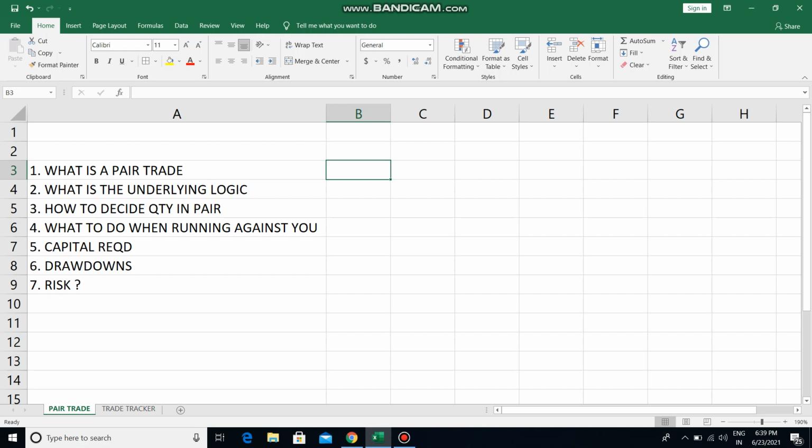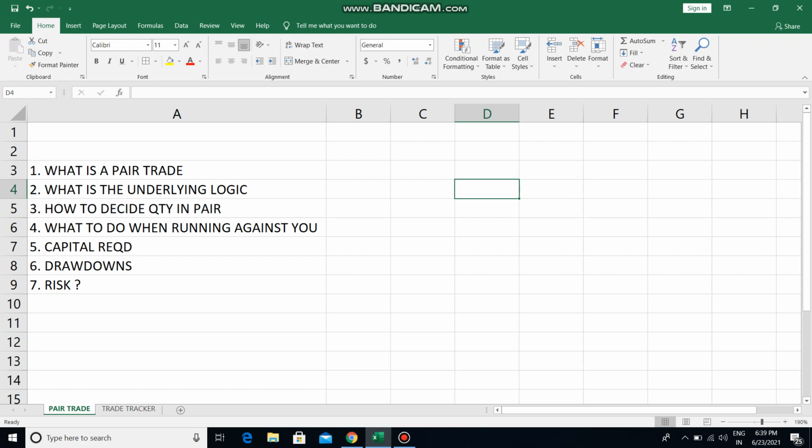The other important bit is how much quantity should we be trading in a pair. Because this is a futures trade, obviously we are trading in lots. So for example, let's say there's a pair Nifty and Bank Nifty. I'll use this example today in the video. It's a very simple example. Nifty and Bank Nifty we know largely move together, right? If Nifty goes up, Bank Nifty also goes up. If Nifty falls, Bank Nifty also falls most of the times, right?